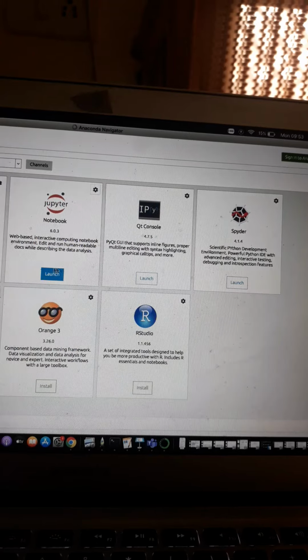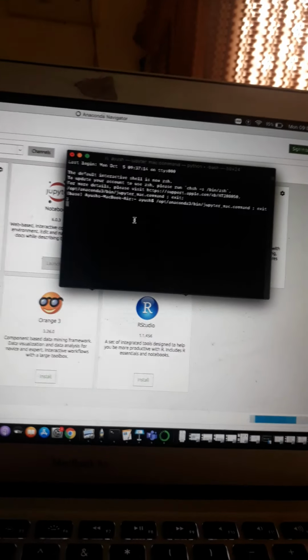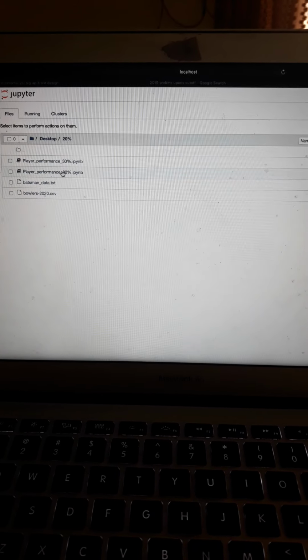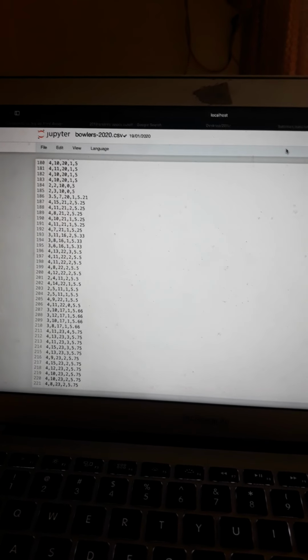This is Anaconda, and I'm launching Jupyter. This is the data sheet. This is the batsman data, 150 records, and this is the bowling data, around 221 records, and it is about 80% complete.